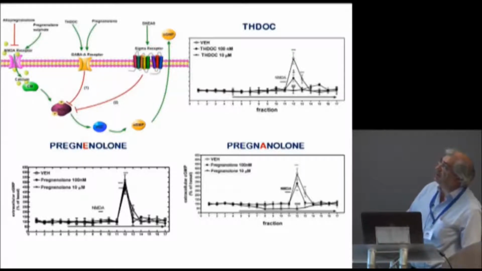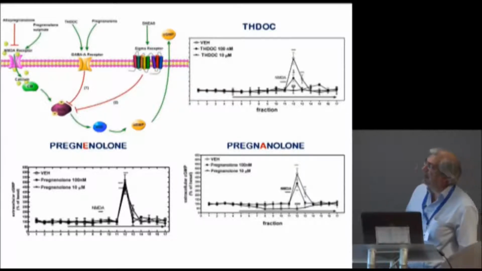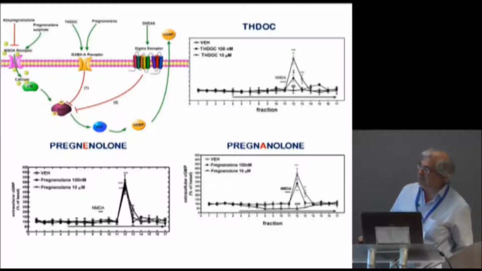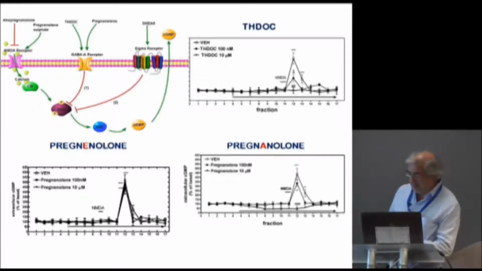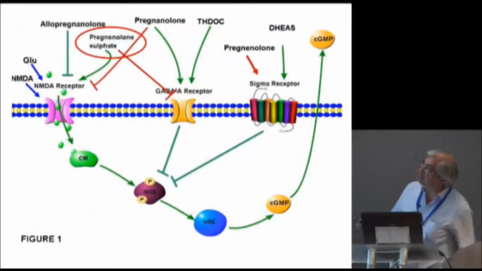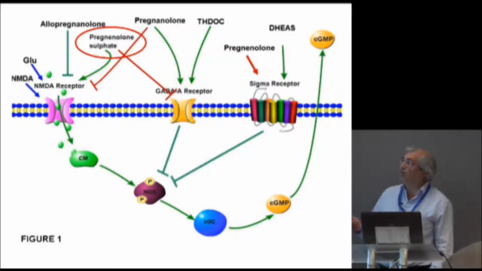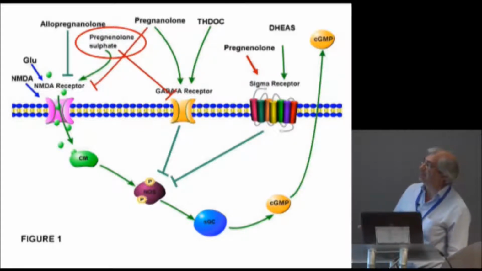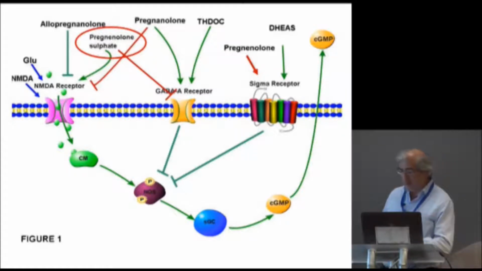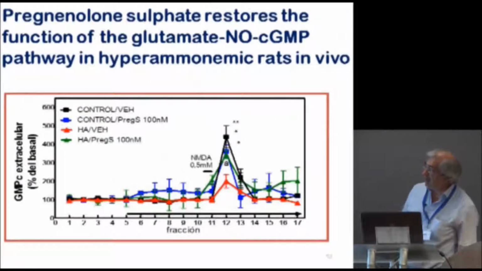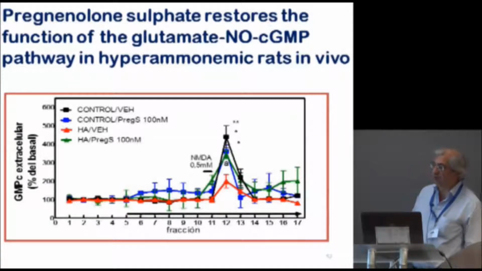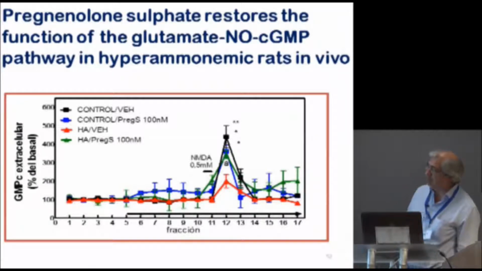And as you can see here, for example, pregnanolone or THDOC act as agonists of GABA-A receptors and reduce the function of the pathway. Pregnenolone, for example, does nothing. And we found one of them, which is pregnenolone sulfate, which acts as an antagonist of GABA-A receptor and agonist of NMDA receptors, which in hyperammonemic rats normalizes the function of the glutamate-nitric oxide-cyclic GMP pathway.